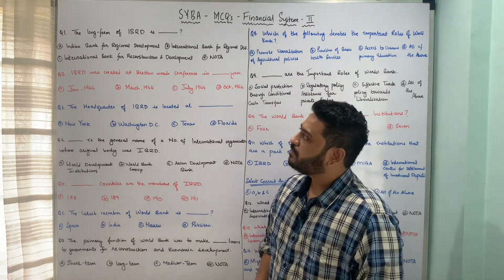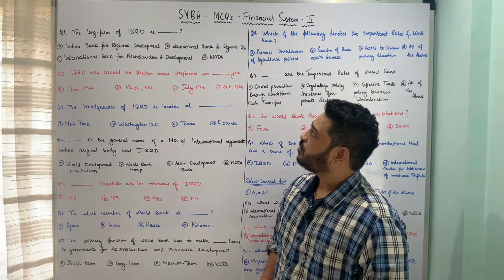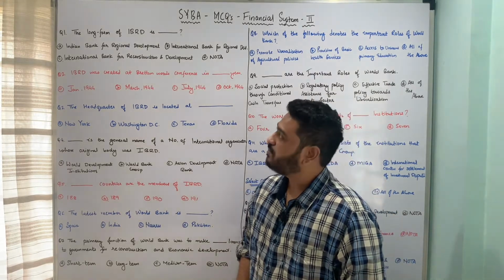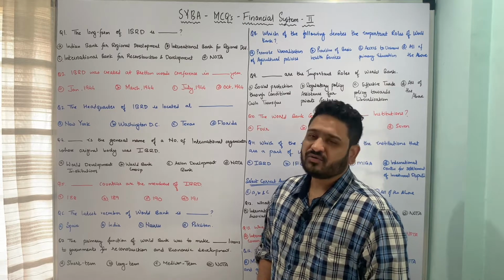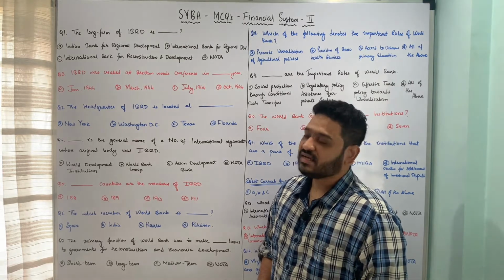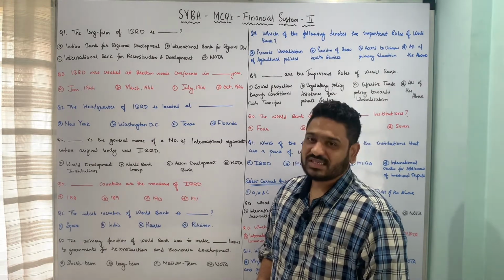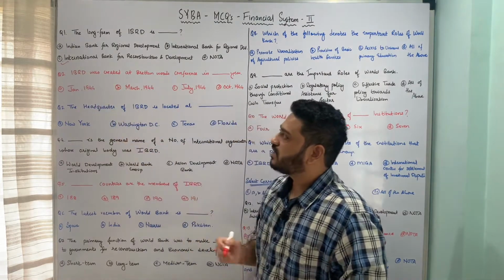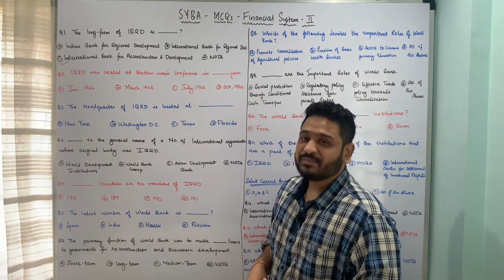A, Indian Bank for Regional Development. Second is International Bank for Regional Development. Third is International Bank for Reconstruction and Development. And last is none of the above. So here the full form of IBRD is International Bank for Reconstruction and Development, and therefore option C is the correct answer to this question. International Bank for Reconstruction and Development, IBRD.